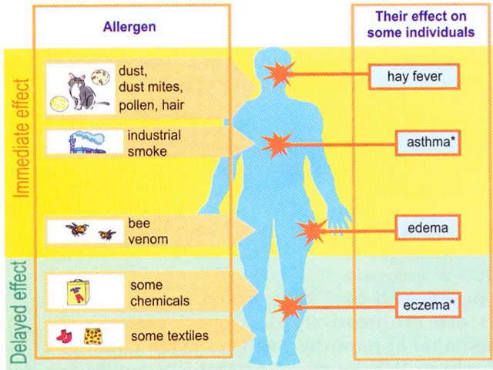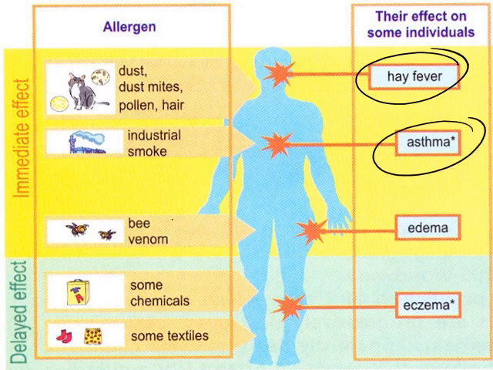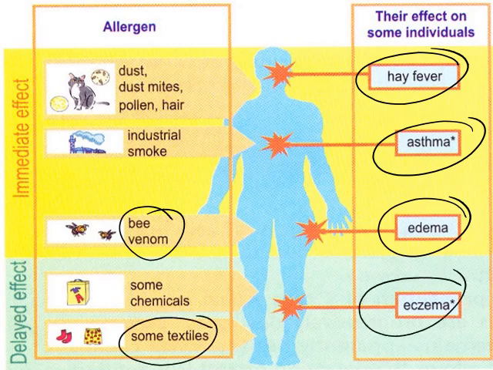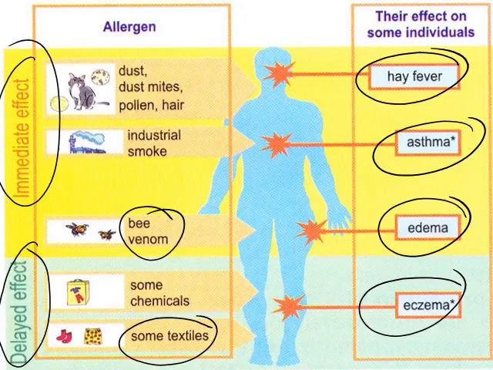So first we have allergens and their effects on individuals, mainly dust or dust mites or pollen, hair, and so on. They cause hay fever. Industrial smoke causes asthma. Bee venom can cause edema. Some chemicals or some textiles cause eczema. These ones have a delayed effect, while others have an immediate effect.